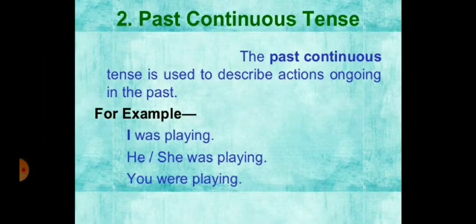Now come to the past continuous tense, that is the second point. Past continuous or progressive tense is used to describe actions ongoing in the past. For example, I was playing, he or she was playing, you were playing. In these three examples, you can see that if the subject is singular, you have to use was and ing form of the verb. If the subject is of plural number, you have to use were, then ing form of the verb.